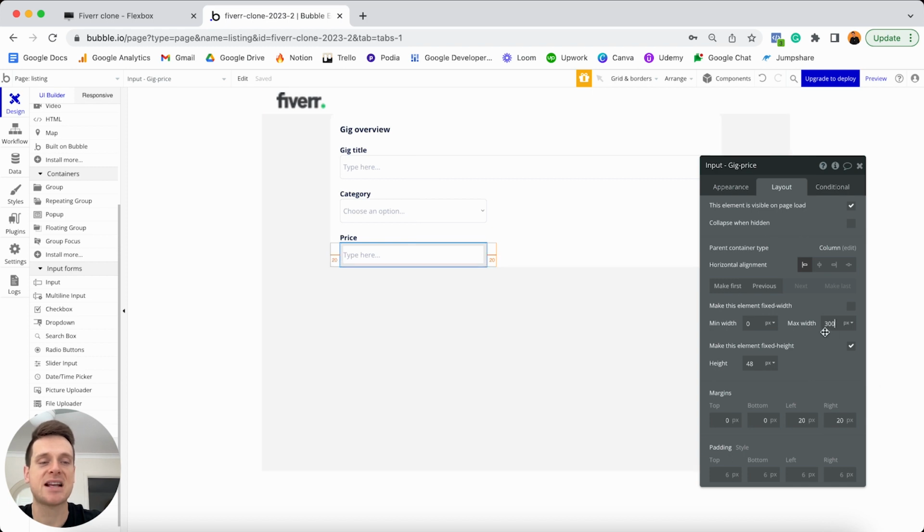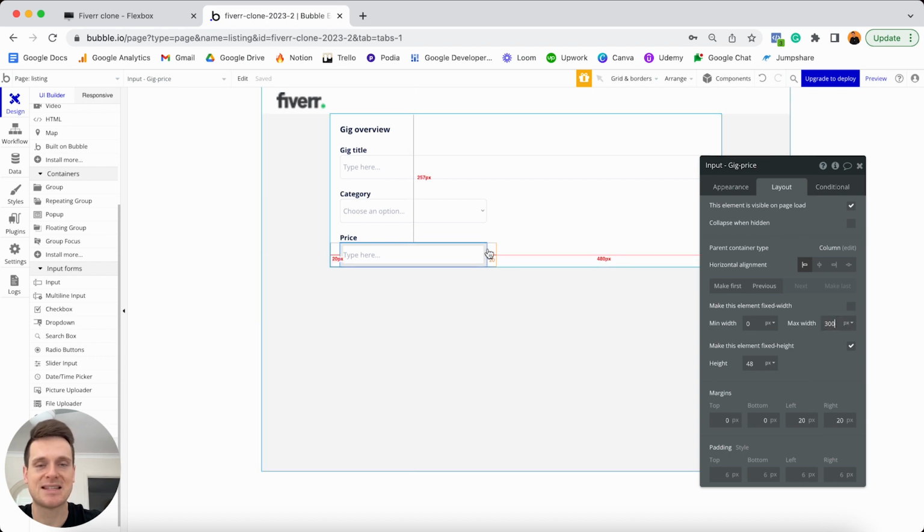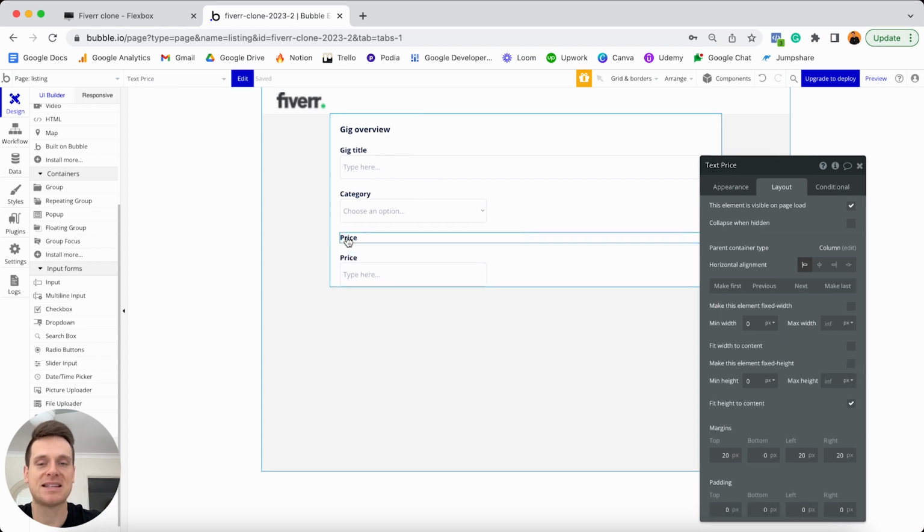And if I set the maximum width to be 300 pixels, it's going to sit perfectly in line with our drop-down menu above it there. Now we're almost at the end of our first group here. There is one last input field I'd like to add, and that's just going to be a picture uploader that allows the freelancer to upload the featured image, or I guess you could also call it the thumbnail image for this particular product. So what I'm going to do is make a copy of my text element once again.